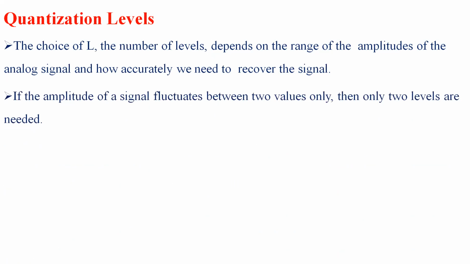If the amplitude of a signal fluctuates between two values only, then only 2 levels are needed. In the previous example, the value is fluctuating between 8 different points, so we are going to consider 8 different levels, a positive 4 and a negative 4.